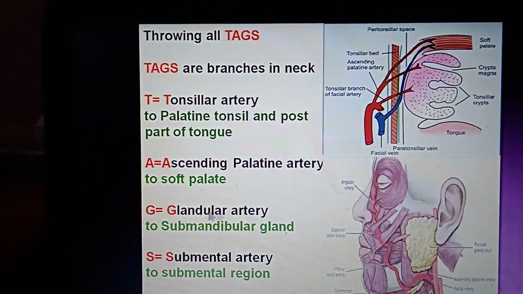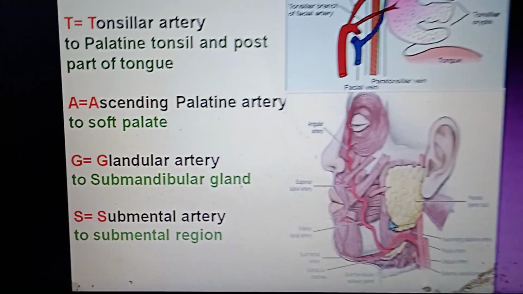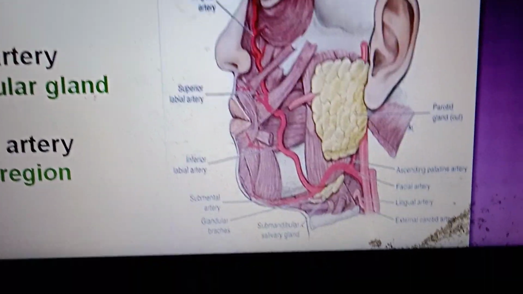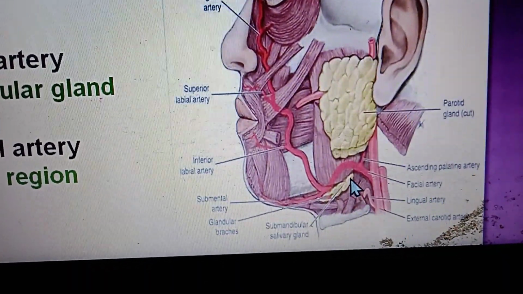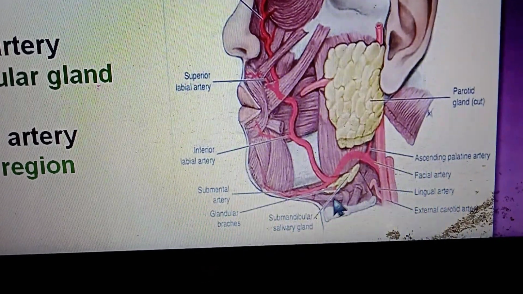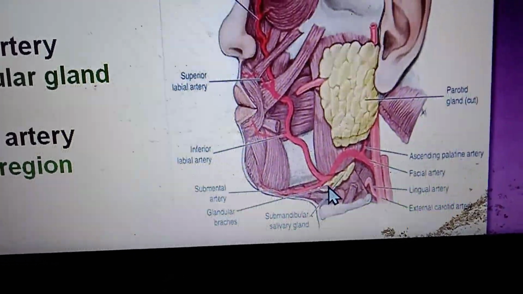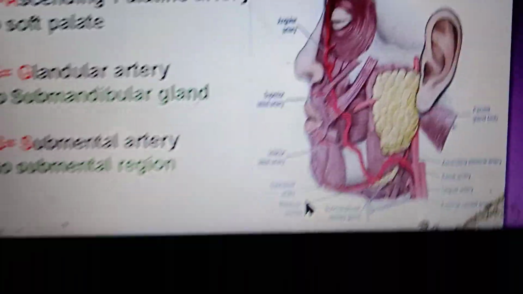Third one is the glandular artery, which supplies the submandibular gland, which is the main content of the submandibular triangle. Here is the submandibular gland, and here is the branch of the facial artery, written as glandular branch.